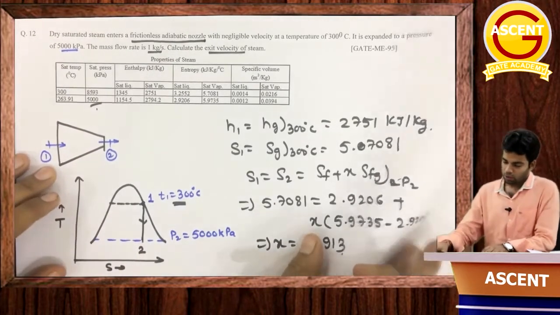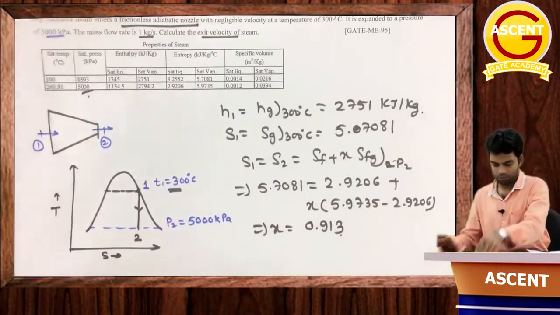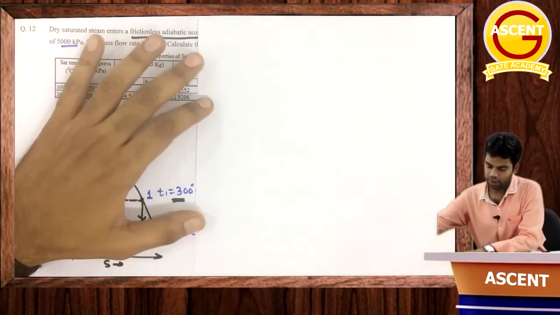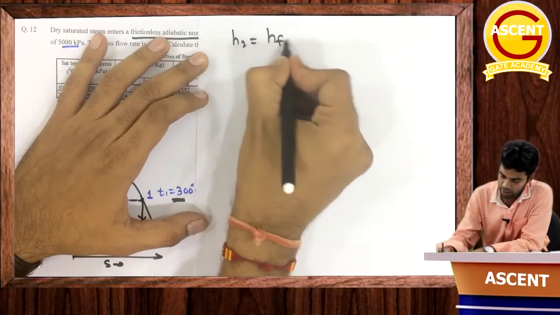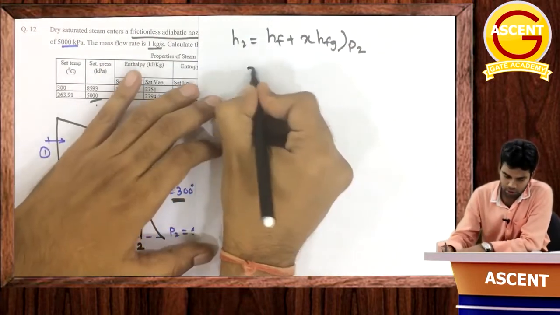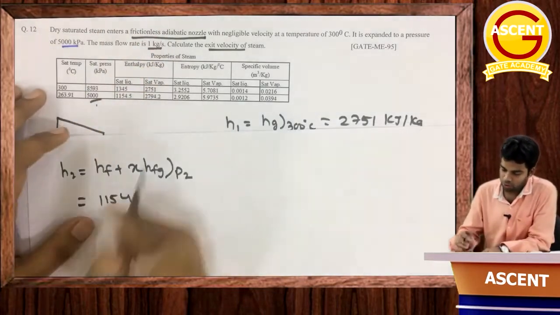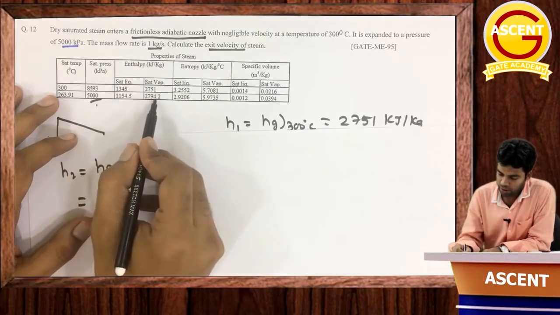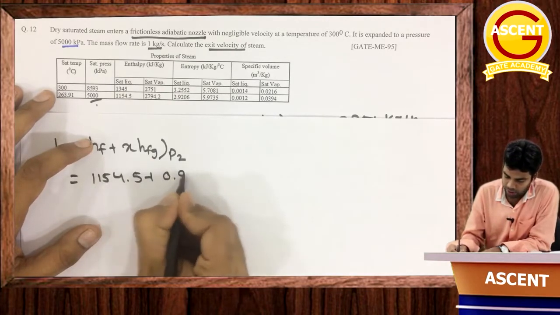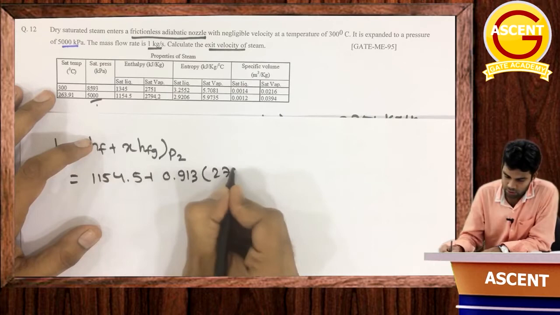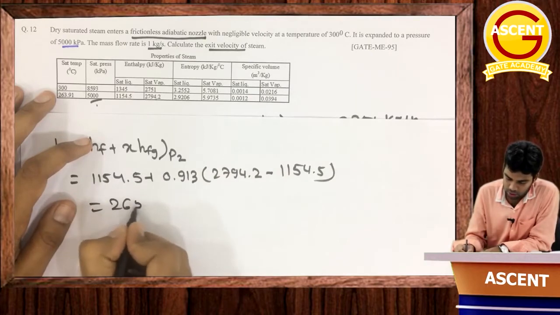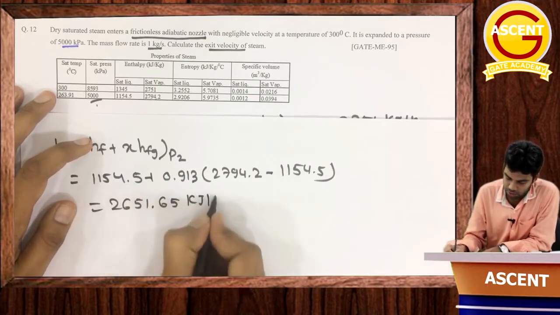Getting this? Now what will be H2? H2 we can determine easily. How? H2 is equal to HF plus X HFG at pressure P2. So just put the values. HF is 1154.5, HFG is this minus this, so this will be 1154.5 plus 0.913 into HFG, which is 2794.2 minus 1154.5. So this will be equal to 2651.65 kilojoule per kg.